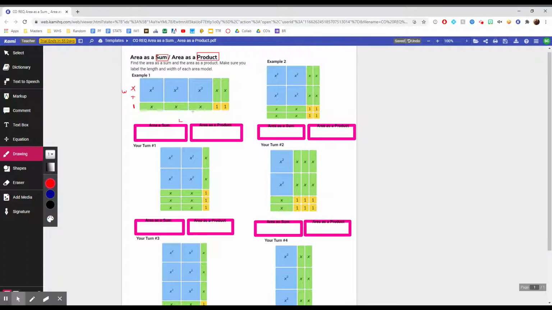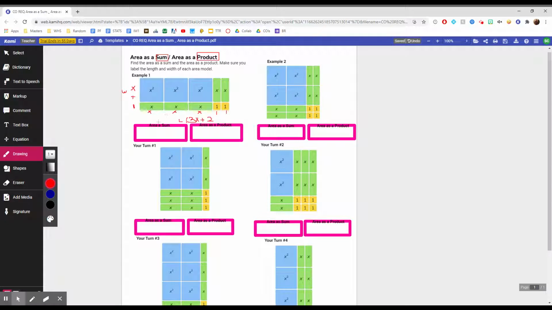Okay, so now let's do the length. And the length, I have an x, I have another x, I have a 1, another x, I have a 1 and a 1. That means that my length is going to be equal to 1, 2, 3x, 3x plus 2. So that's the length and the width: x plus 1 and 3x plus 2.